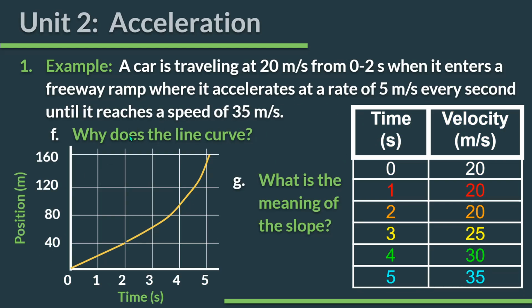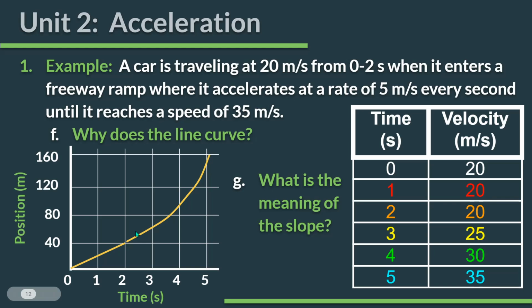And we just said that. Why does the line curve? Again, it's going to curve because there's acceleration happening here. If you have acceleration, your position time graph will have a curve on it. And the meaning of the slope, we just talked about that too. The slope represents the velocity.